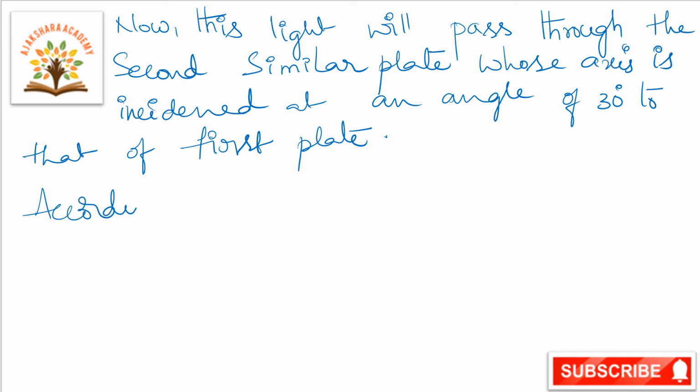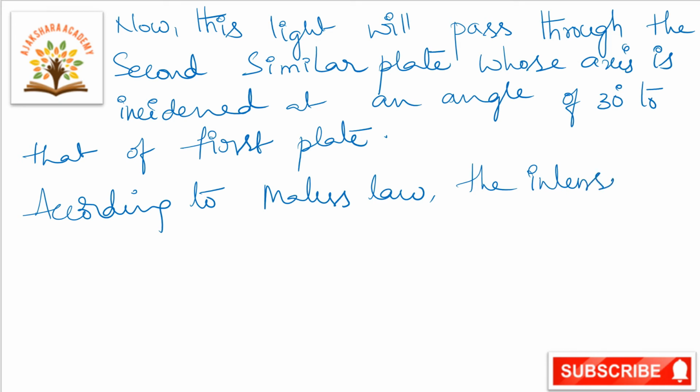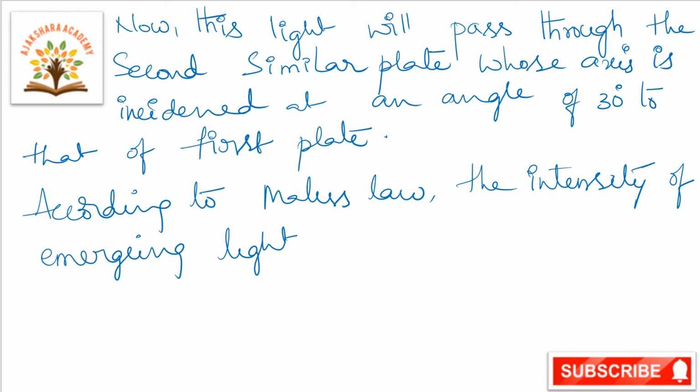Now according to Malus law, the intensity of emerging light is I dash is equal to I cos square 30.